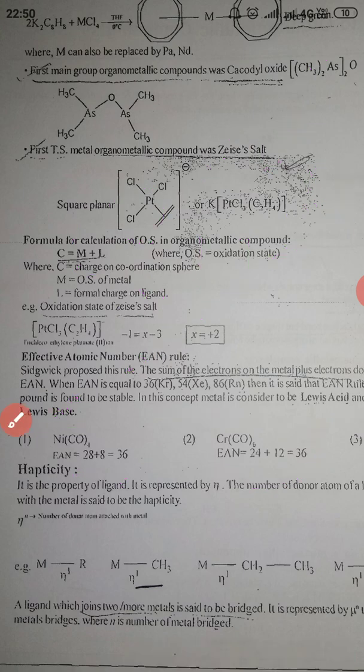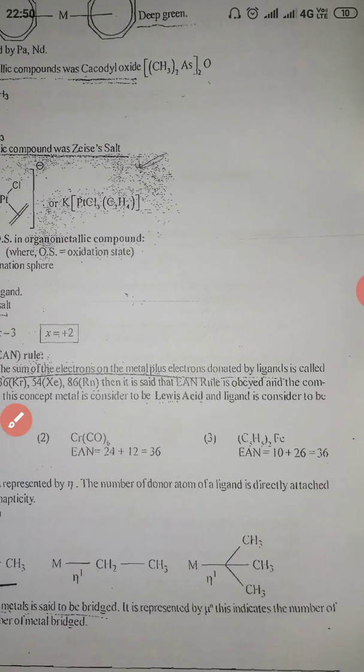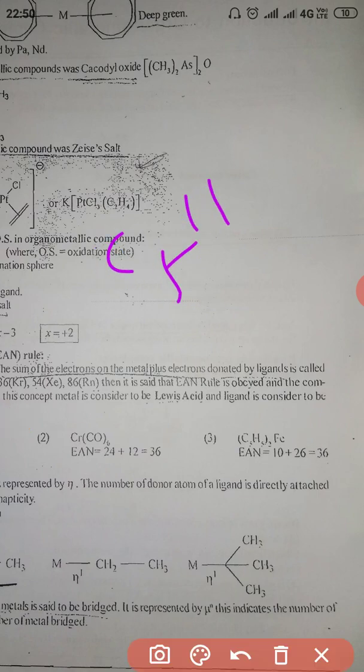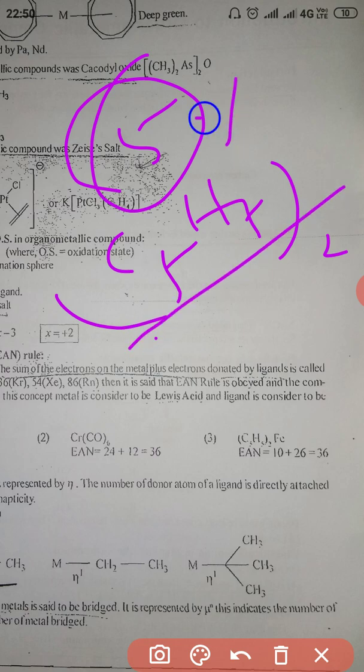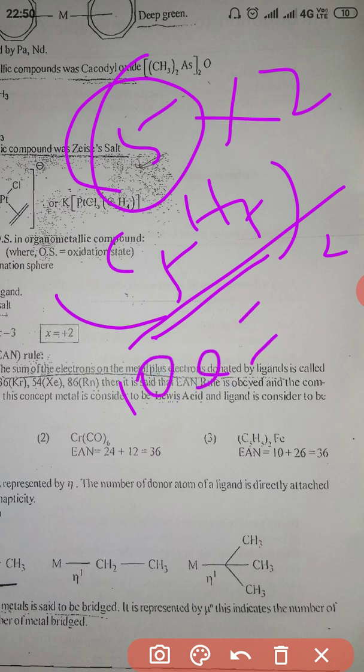Another example given here is the cyclopentadiene ring, C5H5. It can donate 5 electrons. It is a pentadentate ligand. There are 2 cyclopentadiene rings, so it has 5 into 2. Total electrons donated by this ligand is equal to 10, and iron has 26 electrons, total equal to 36.